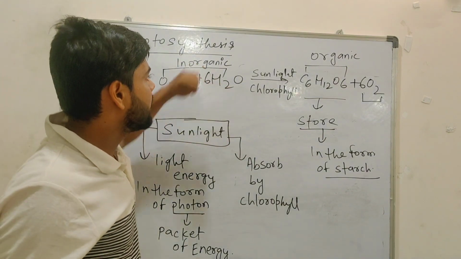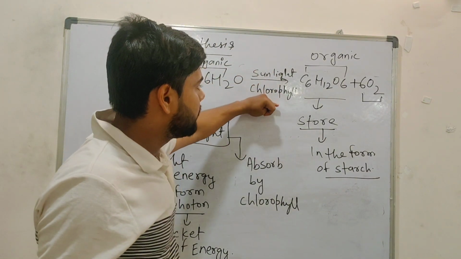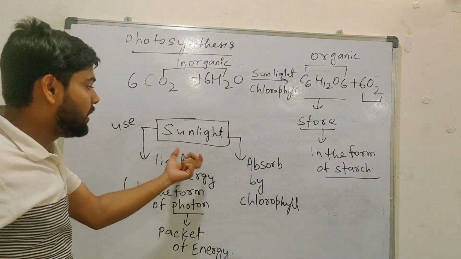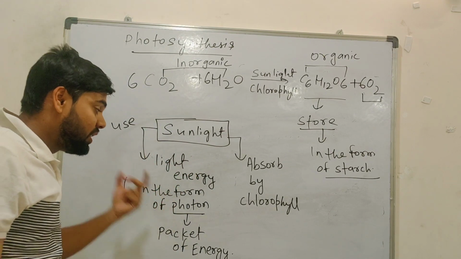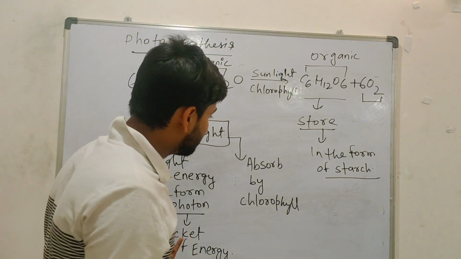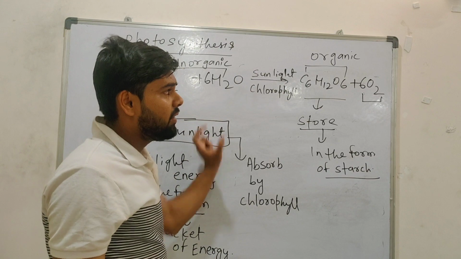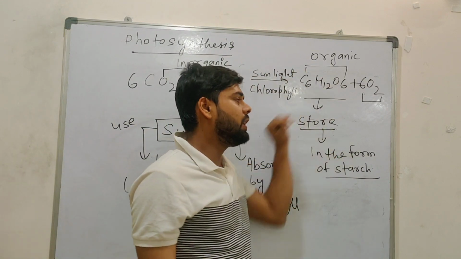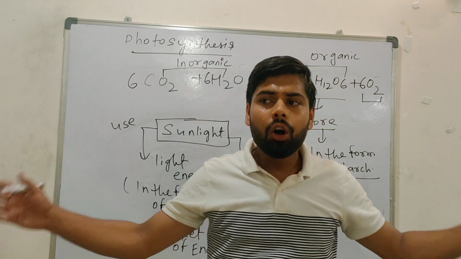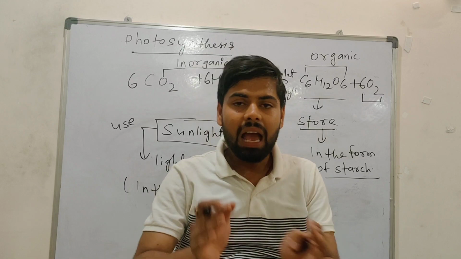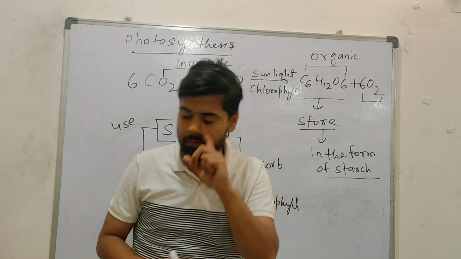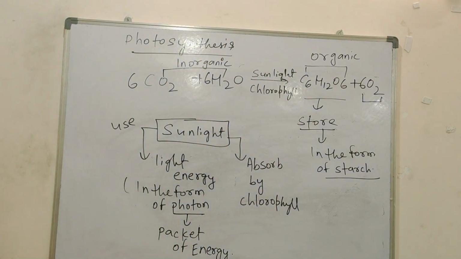Clear this equation, what I want to say to you. Carbon dioxide, water, inorganic substance, in the presence of sunlight, with the help of chlorophyll, will get converted into organic substance. Plants will use light energy in the form of photon. Photon is basically a packet of energy. Chlorophyll will absorb it. Then food will be prepared, and in a plant, food will be stored in the form of starch. Suppose plants prepare food. They will not use all the food at one time, na? So they have to store that food in the form of starch. Is it clear? Okay. So write down. I hope it is right.